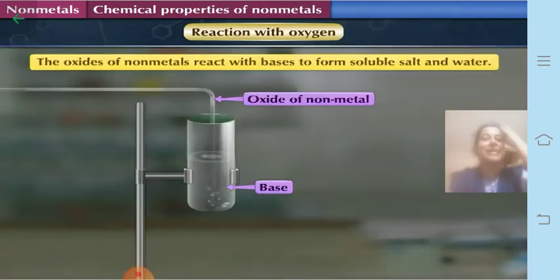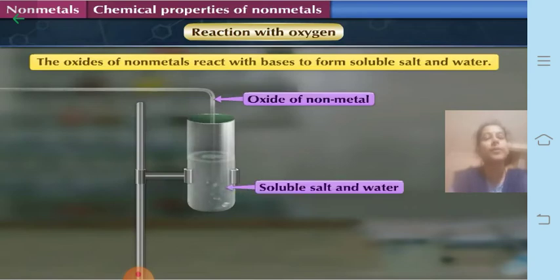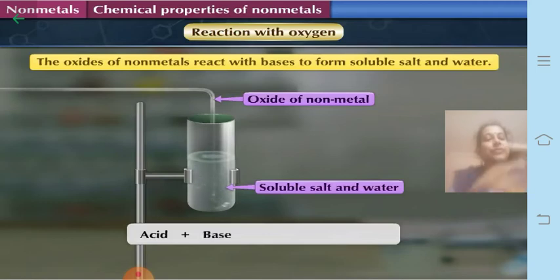Since they are acidic, they can combine with bases to form a soluble salt and water, correct? Let's take an example and see. You have learnt already that when an acid reacts with a base, it forms salt and water, which is also called a neutralization reaction.